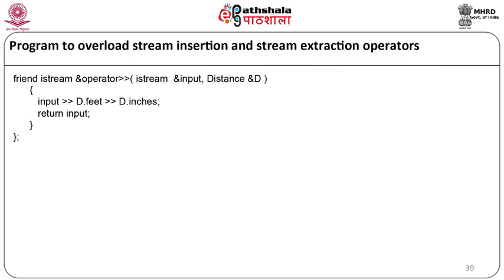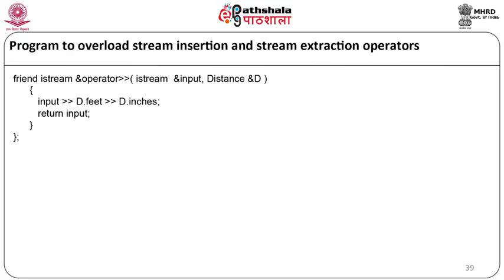Inside the body of the function, it will be input >> d.feet >> d.inches, and return input. Our operator function will end and our class will end. So here we have defined one default constructor, the parameterized constructor, the insertion operator and the extraction operator for the class Distance.